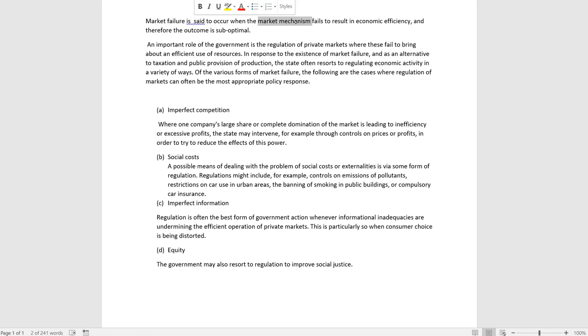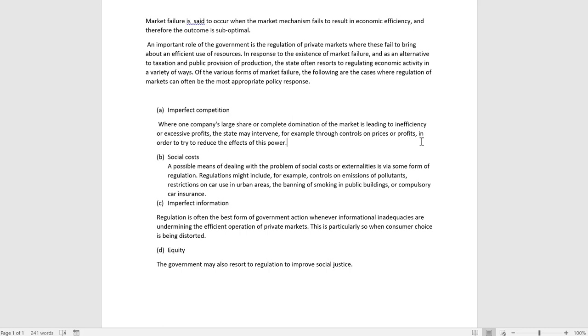For example, if there is imperfect competition where one company's large share or complete domination of the market is leading to inefficiency or excessive profits, that one company is creating a monopoly and lessening competition, then government will control prices or profit in order to try to reduce the effect of this power.